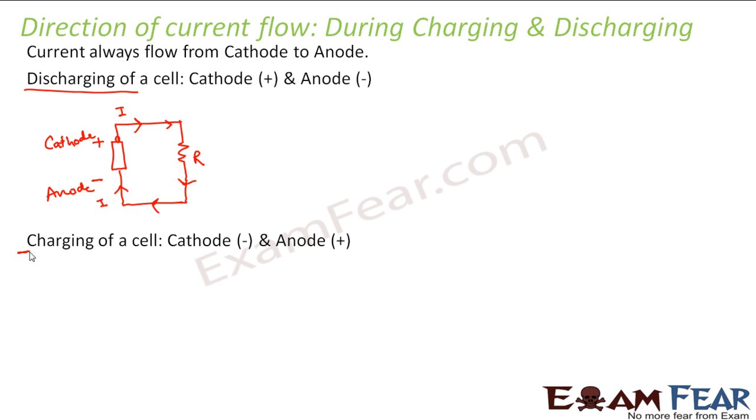Let us now look at the charging of a cell. What do you mean by charging of a cell? How do you charge a cell? You charge a cell with the help of a battery charger. So to charge a cell, you need a charger. You connect the positive terminal of the cell to the positive terminal of the battery charger, and you connect the negative terminal of the cell to the negative terminal of the battery charger. That is the process of charging a cell. Now let us suppose that this cell was of 2 volts. It had an EMF of 2 volts.